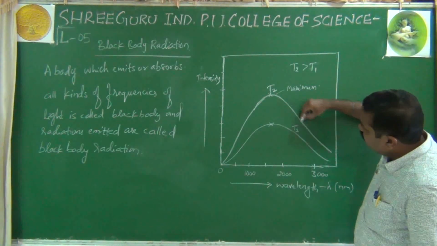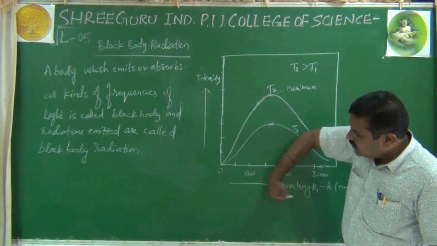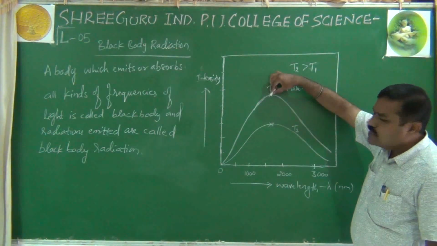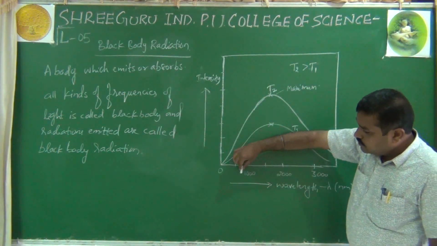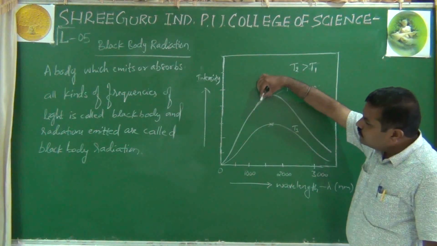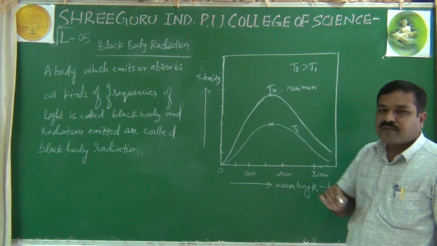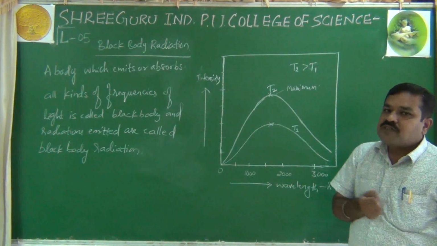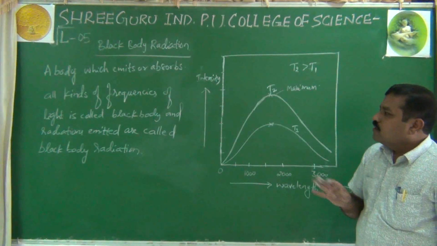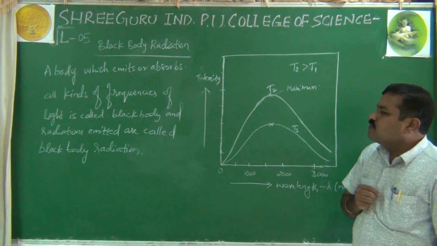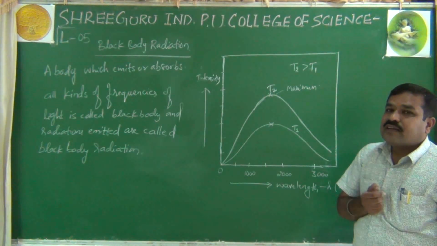See, from here it goes like this. Okay, when the wavelength goes to this side, what happens? It decreases. As the wavelength decreases, intensity increases, reaches maximum at a given wavelength. And further, if you decrease the wavelength, once again, see, it is decreasing and decreasing. Means it is inversely proportional to wavelength, but directly depends upon the temperature. See, this black body radiation, these two important pieces of information will help us in further understanding the photoelectric effect.